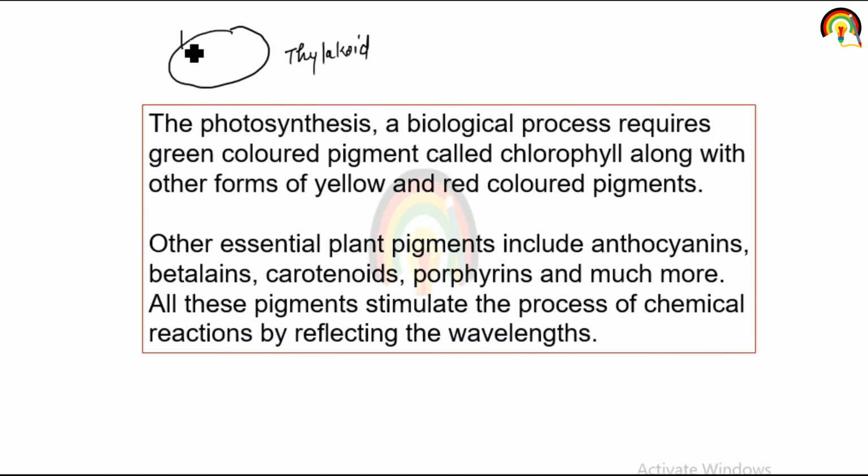and in the thylakoid membrane there is a presence of photosystem 2 or photosystem 1, and this is the light harvesting complex. It consists of several kinds of pigment, and chlorophyll is one among them, and this is mainly responsible for the absorption of light energy. Other essential plant pigments include anthocyanin, that is mainly for blue color, carotenoid, porphyrin ring, and much more. All these pigments stimulate the process of chemical reaction by reflecting the wavelength.